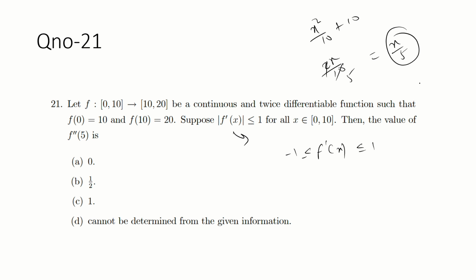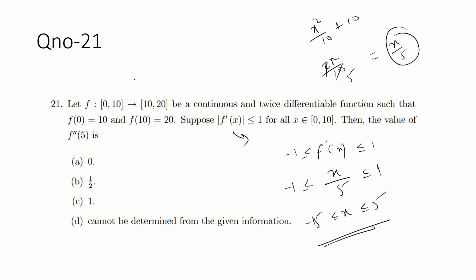Okay, so if we take the derivative, x by 5 is between minus 1 and 1, so x is from minus 5 to 5.